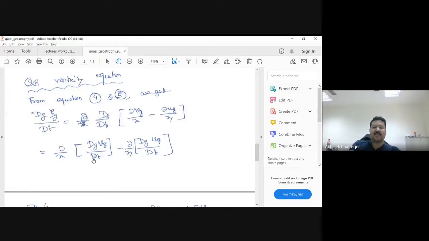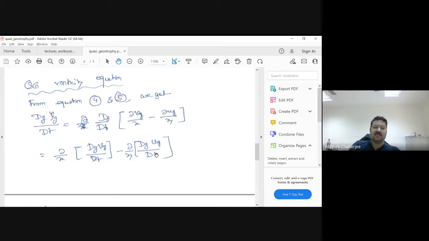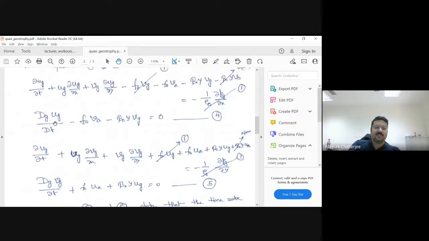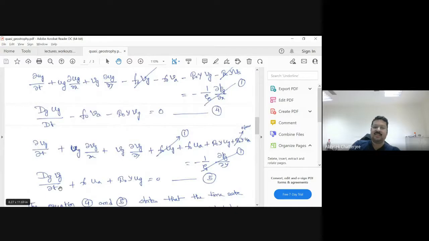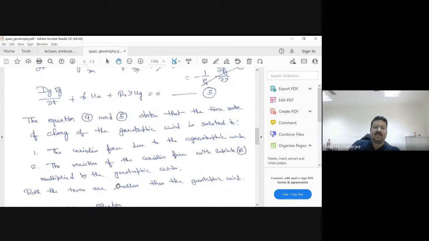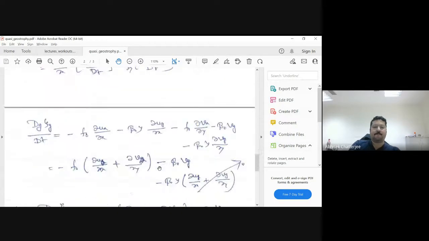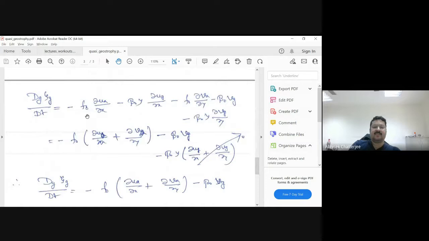Now I have the expressions for dg Vg by dt and dg Ug by dt from this equation. So this is my dg Ug by dt and this is my dg Vg by dt. If I replace using these terms in this equation here and here, I get this.